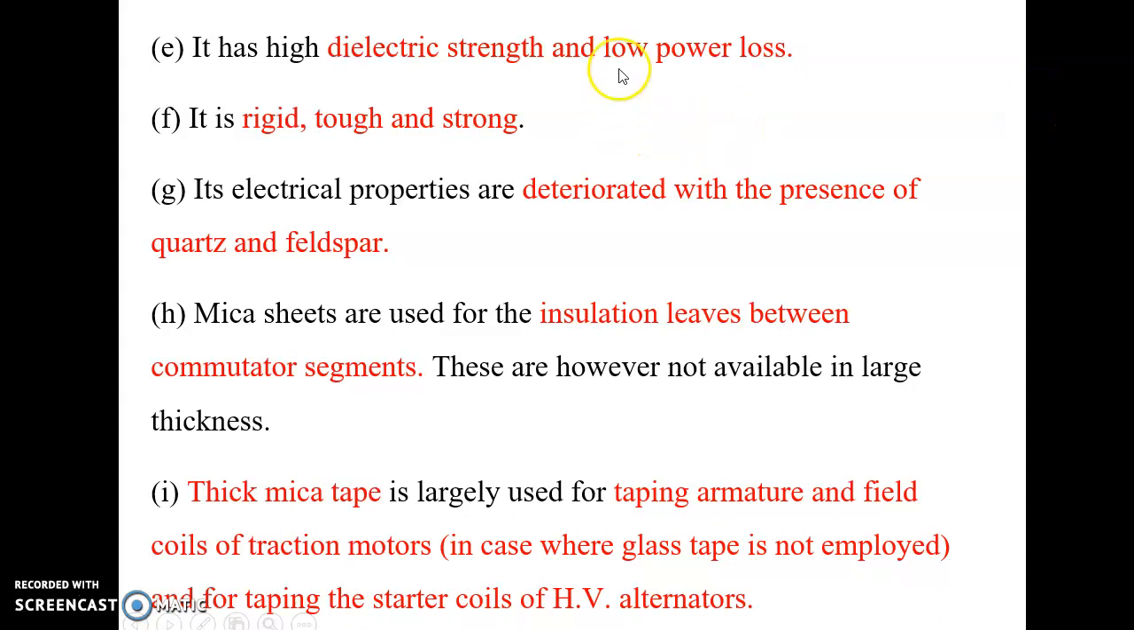It has high dielectric strength and low power loss, and is rigid, tough, and strong, and its electrical properties are deteriorated by the presence of quartz and feldspar. The sheets are used for insulation leaves between commutator segments. These are, however, not available in large thickness. And thick mica tape is largely used for taping armature and field coils of traction motors in cases where glass tape is not employed, and for taping the starter coils of high voltage alternators.